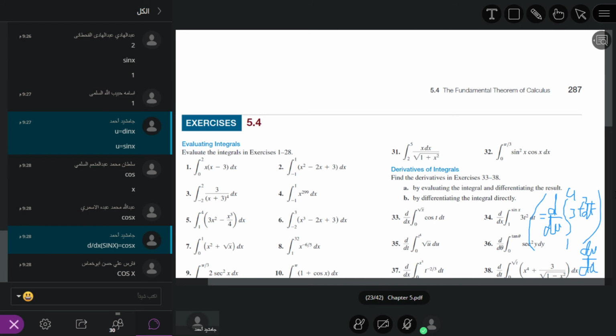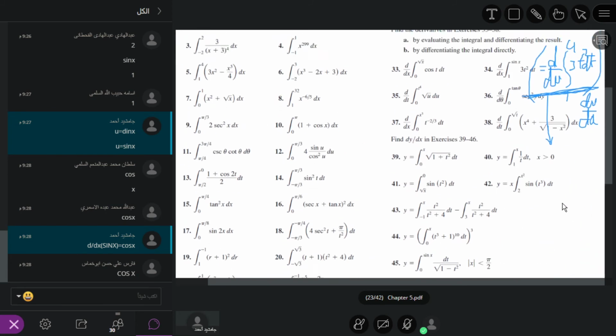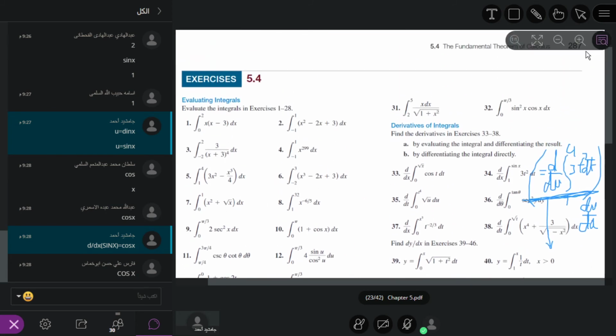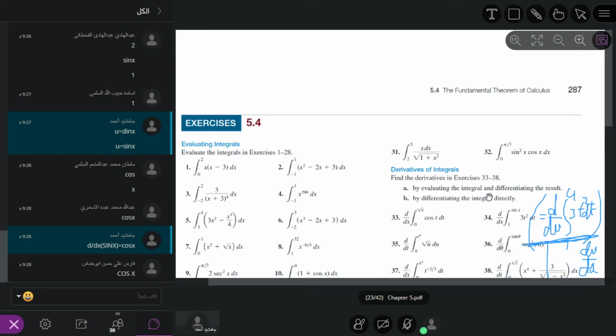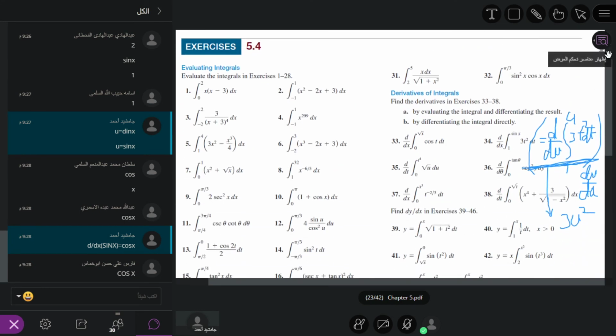So the resultant of d over du is 3 u square. We have the resultant of this equal to 3 u square times cosine x, because du over dx is equal to cosine x.